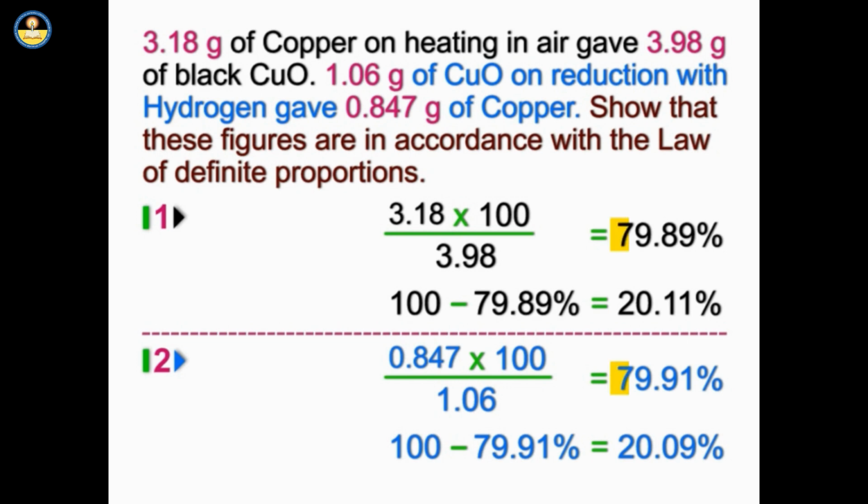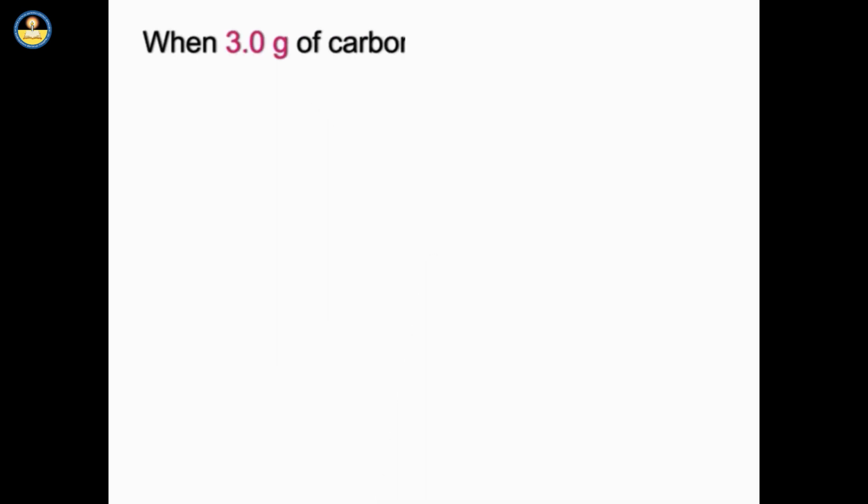Since the percentage of copper and oxygen in both the oxides is the same, the law of definite proportions is verified.